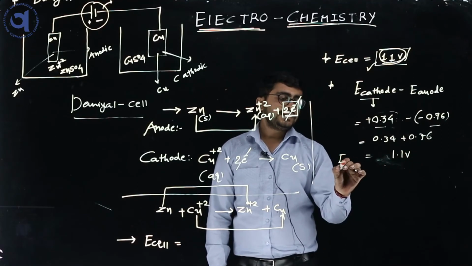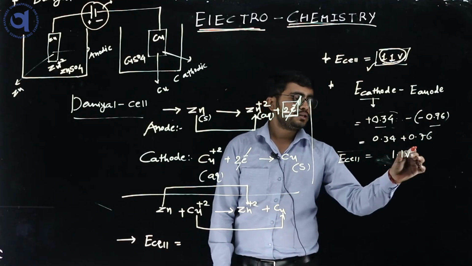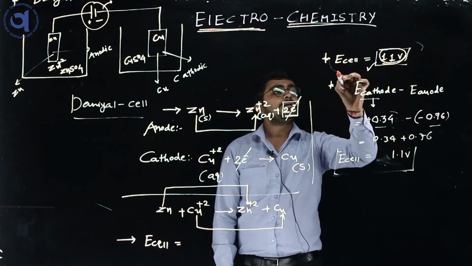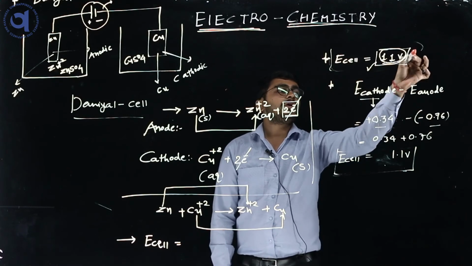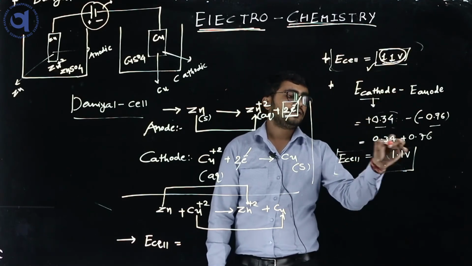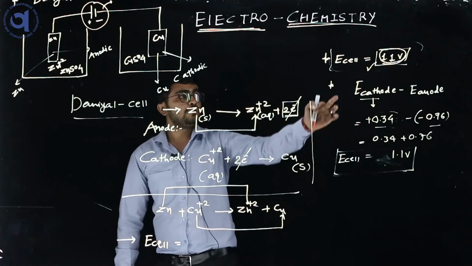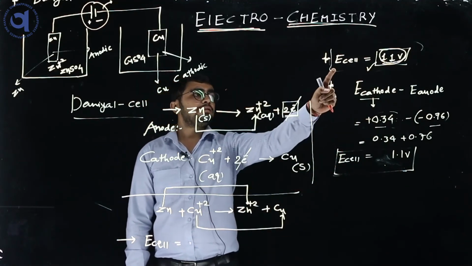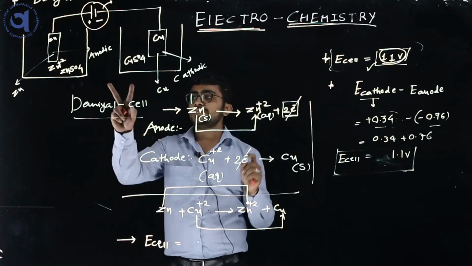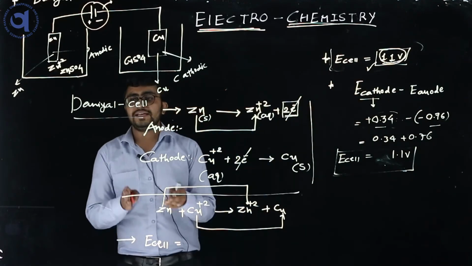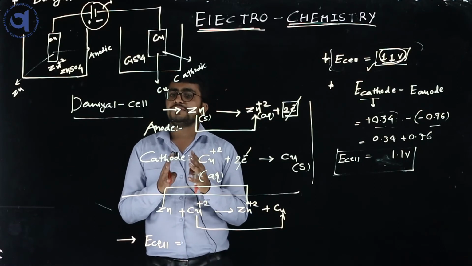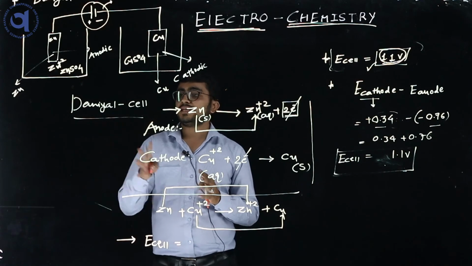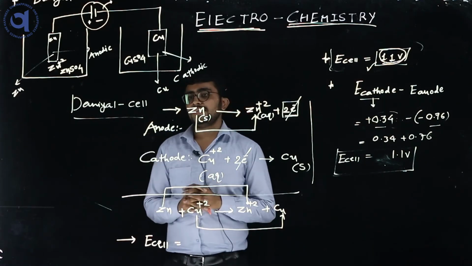So this is the E cell measured by the theoretical method, which is actually equal to the value taken by the digital instrument, the voltmeter. Both values are the same, the theoretical value and the voltmeter reading for this cell. So in the basic section, this is how we can find the potential of any cell. This is the concept of the Daniell cell or voltaic cell.